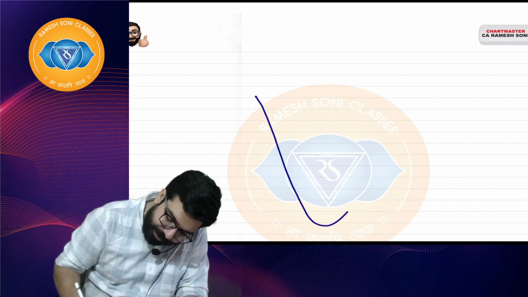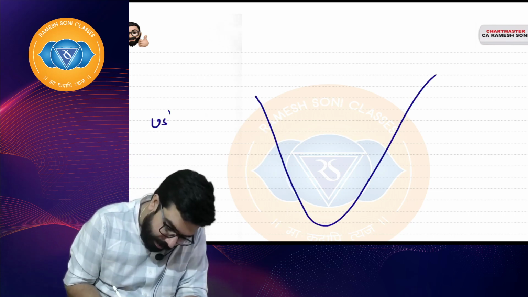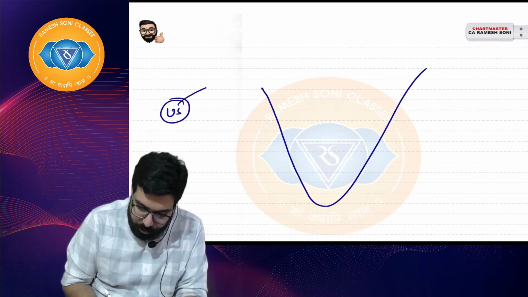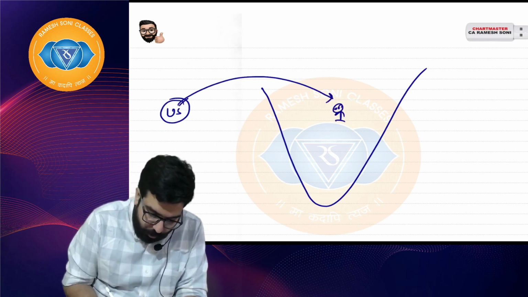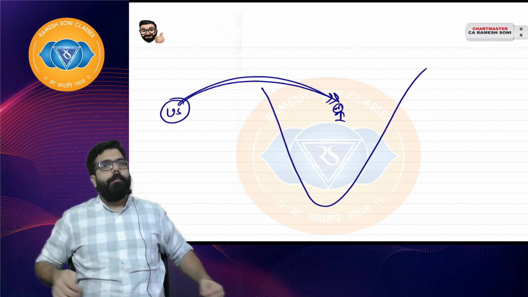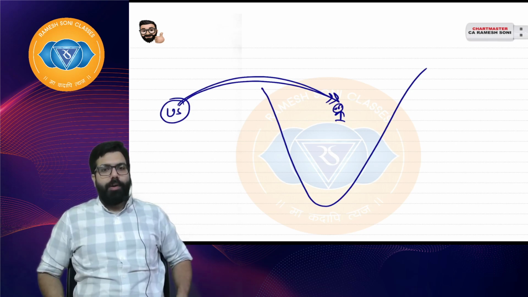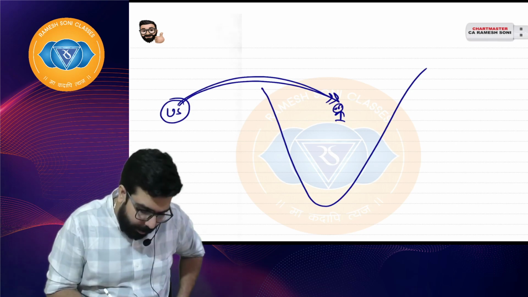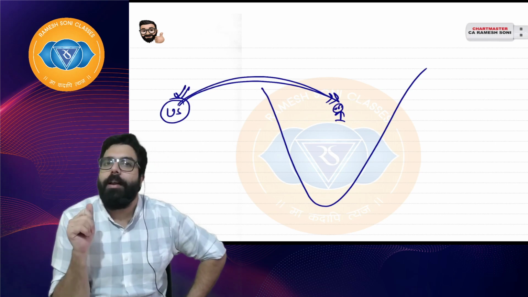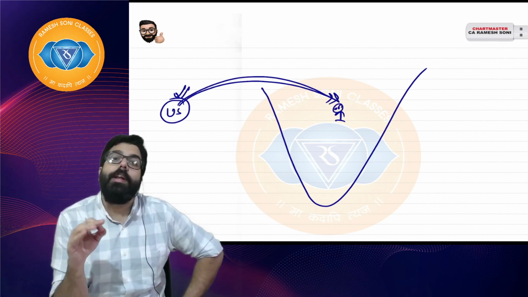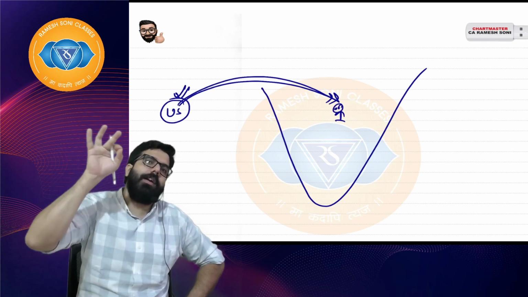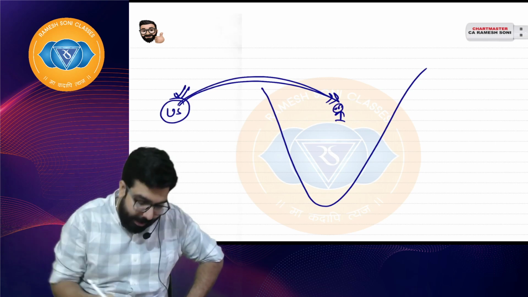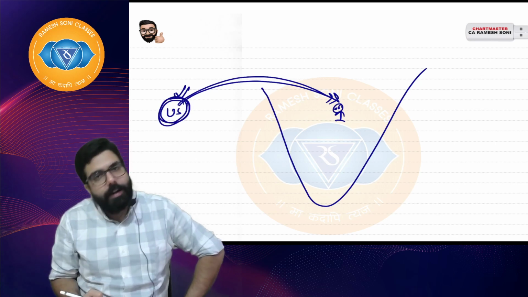Supposingly I tell you this is India, this is USA. USA goods are coming into India. So there is one consumer who has bought some goods from US to India. US is telling, because the goods are originating from the US, we will go ahead and tax. So US has applied origin based taxation principle. Origin based taxation principle says where the goods are originating, that country will have the power to tax.